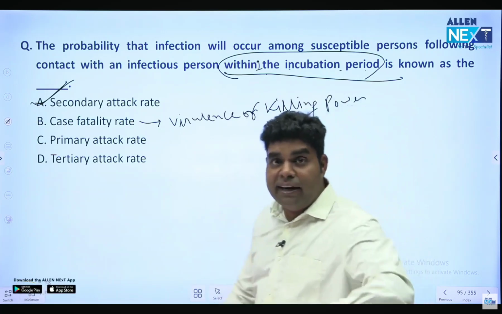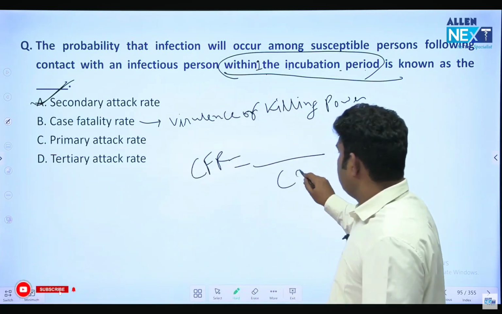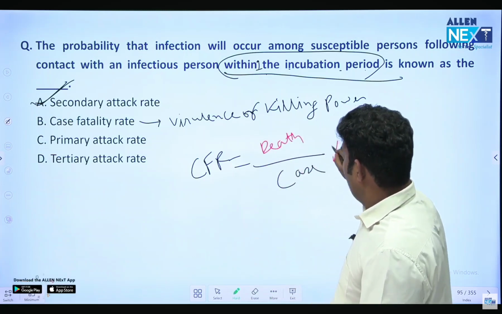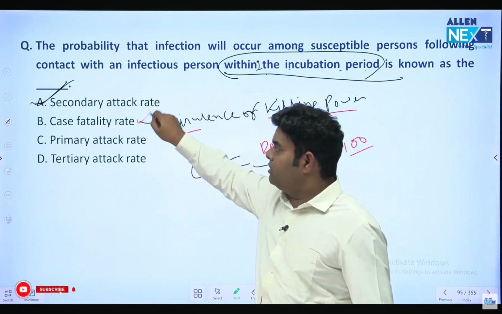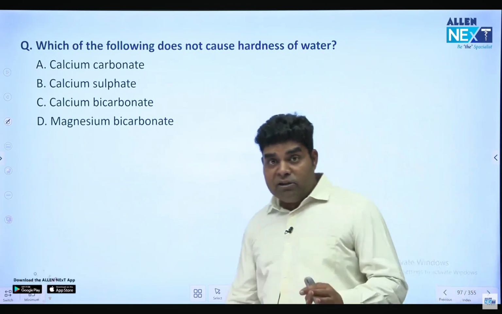Like they have asked, what is the case fatality rate of rabies? 100%. So case fatality rate simply means that out of total cases, how many people die due to that disease? How many deaths due to that disease occur? Multiply by 100. And it is telling virulence or killing power, very commonly asked, do remember it. Okay? Chalo. Next. Which of the following does not cause hardness of water?